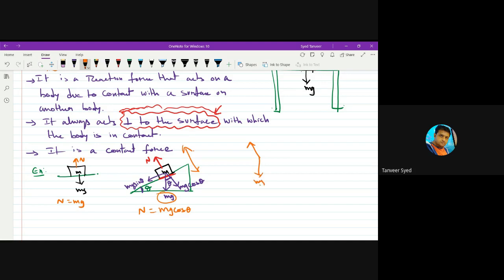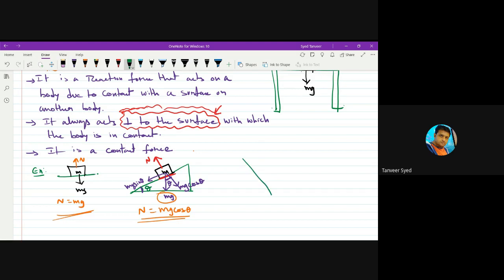These two cannot balance each other. They are not in opposite direction. mg cos theta is this. So this can balance this. Therefore, N is equal to mg cos theta here, not mg. If the body is on horizontal surface, in this example, N is mg. On an incline, N is mg cos theta.